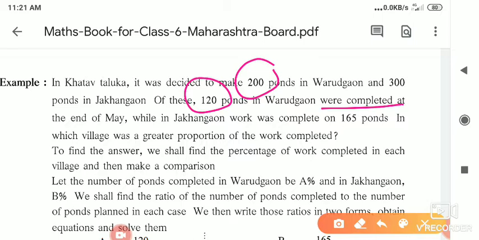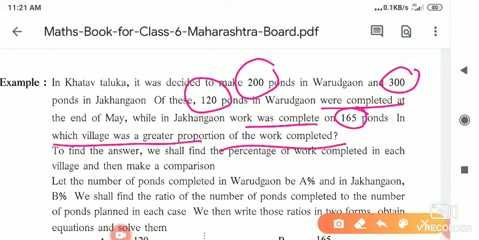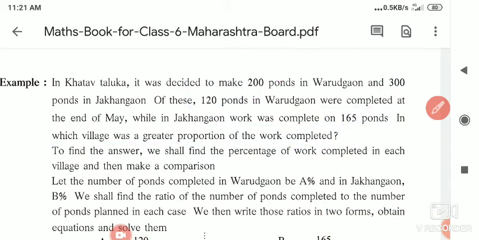For Zakhangaon, 300 ponds are decided, and from that the work of 165 ponds was completed. Now we have to check in which village a greater proportion of the work was completed. So we have to check whether Varudgaon's work is more completed or Zakhangaon's work is more completed.